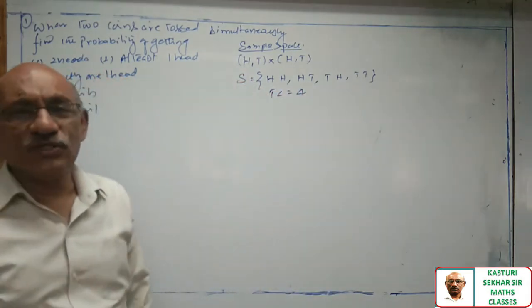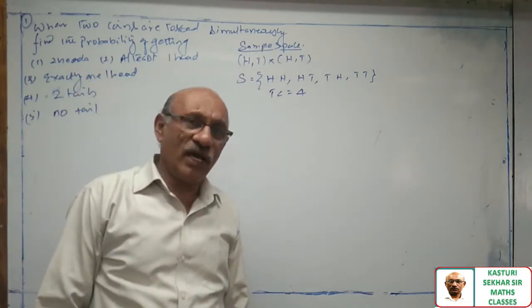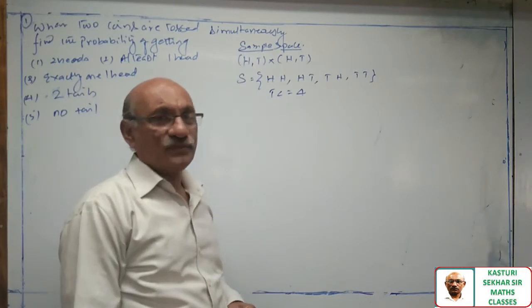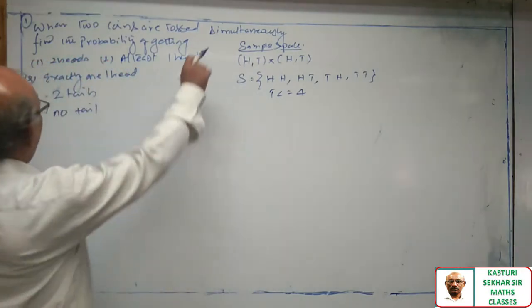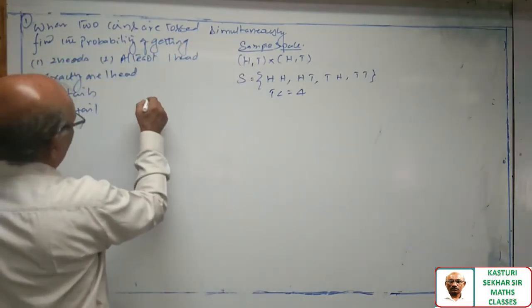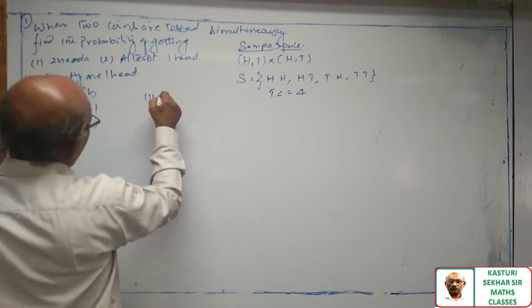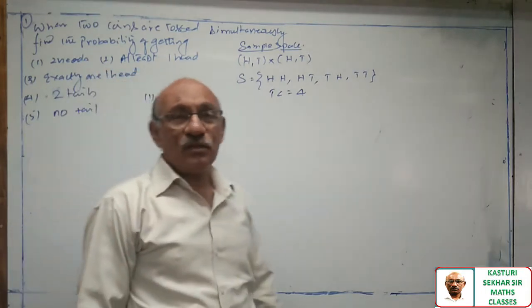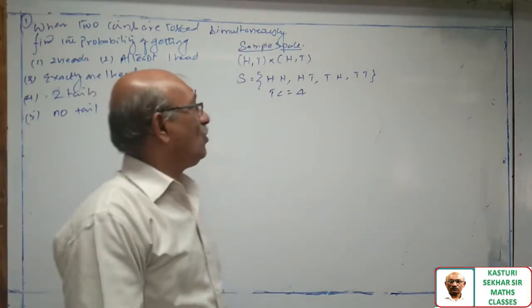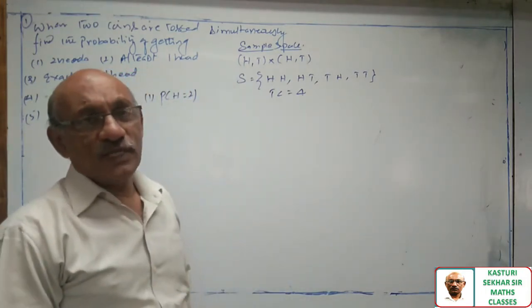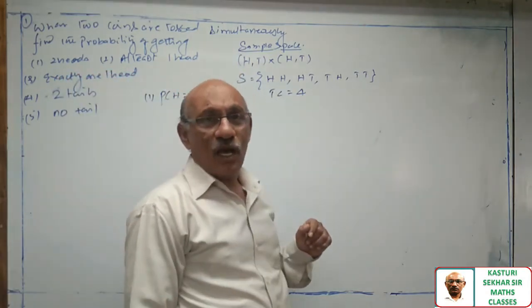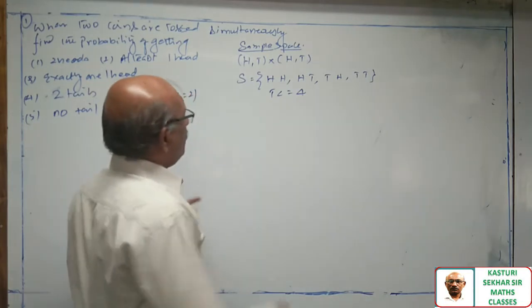As long as this question is going on, total number of cases are 4. Let us see the favorable cases and how to solve the first question. First one is probability of head is equal to 2. I want to know what is the probability of getting 2 heads. Look at this total number of cases. How many cases are supporting for 2 heads?